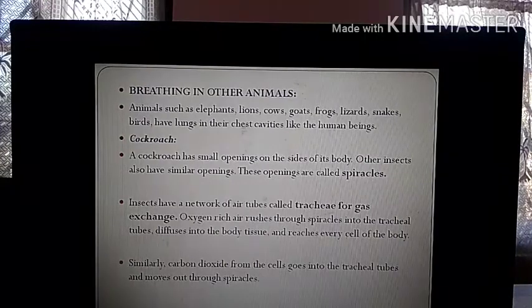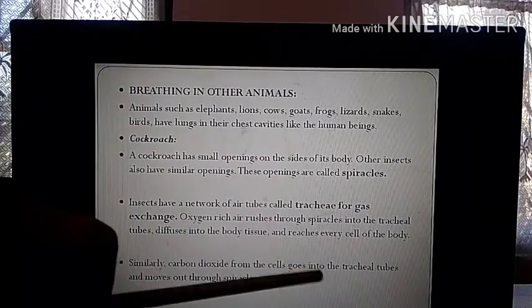That means the openings are connected to the trachea, like air goes in through our nose, through the nasal cavity. Now, the nasal cavity is connected to the windpipe, or the trachea, or not? Yes. Similarly, in the cockroach, the small openings called spiracles are connected to the trachea. These trachea are connected to the cells of the body. So through the spiracles the gas enters the body, goes through the trachea, and from the trachea it goes to each and every cell of the body.